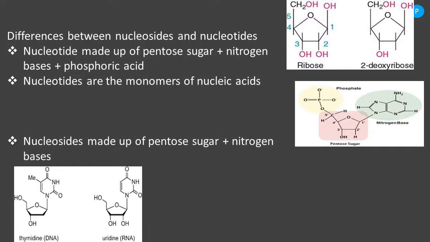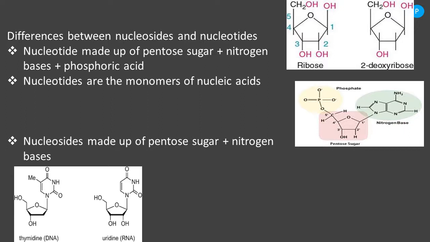The pentose sugar may be deoxyribose or it may be ribose sugar. The nitrogen bases may be adenine, guanine, cytosine or thymine, or it may be uracil. So when there is a combination of nitrogen bases with the pentose sugar, that structure is called a nucleoside.